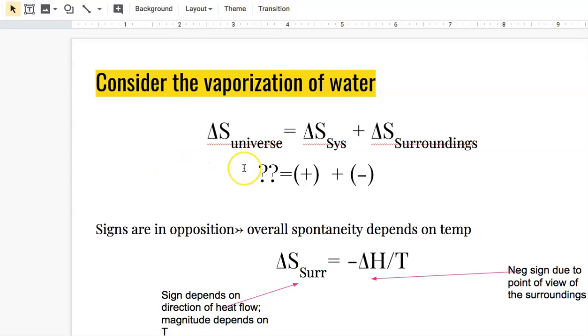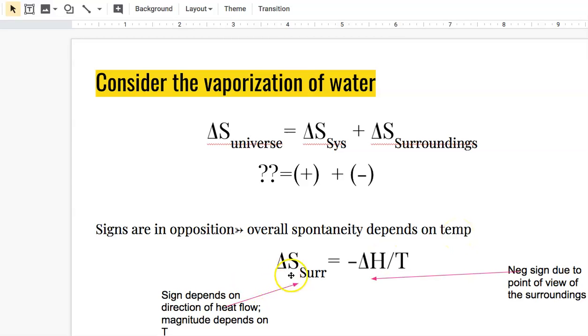Now, when we try and figure out whether or not water vaporizing is spontaneous, we know the water is gaining entropy, but the surroundings are losing entropy. So how do we know the sign of their sum? I've got a positive plus a negative. That means that our overall spontaneity is going to depend on temperature.